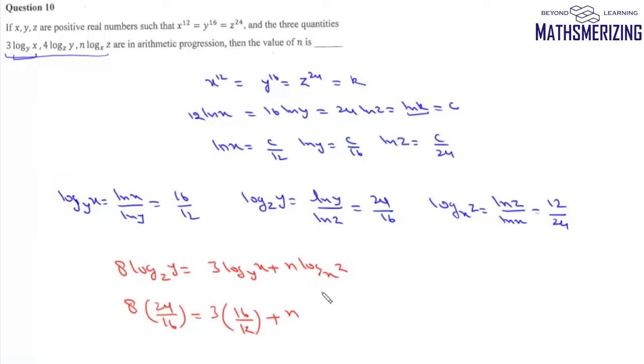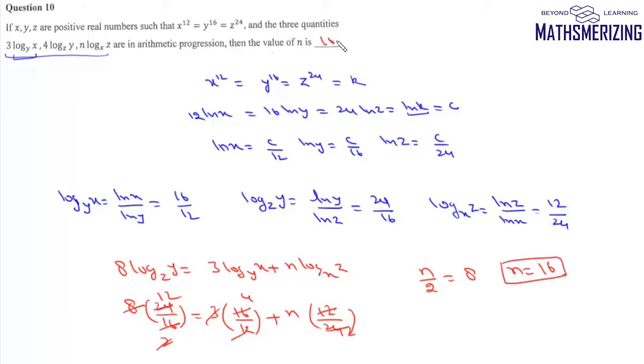And then plus n, and log z base x, so it is 12 by 24. So from here we can write n by 2, and it is 12 minus 4, which is 8. So the value of n is simply 16. So the answer to this question is 16.